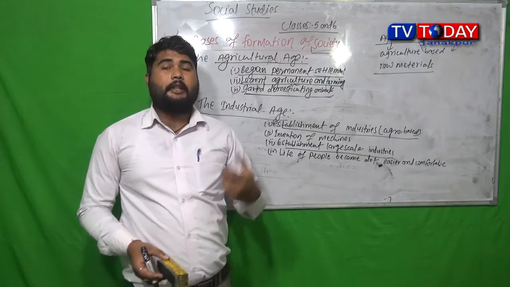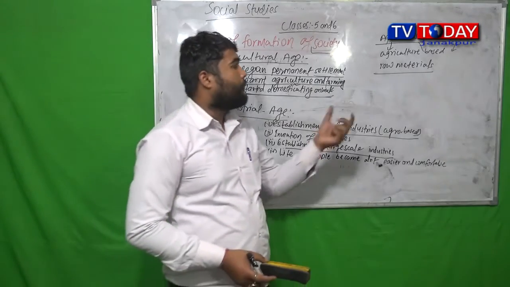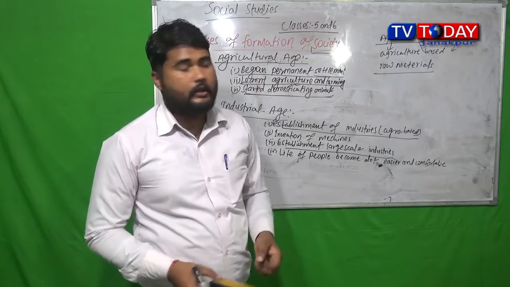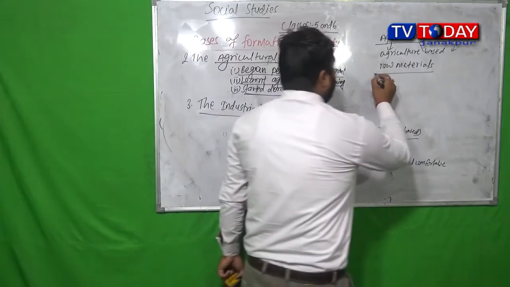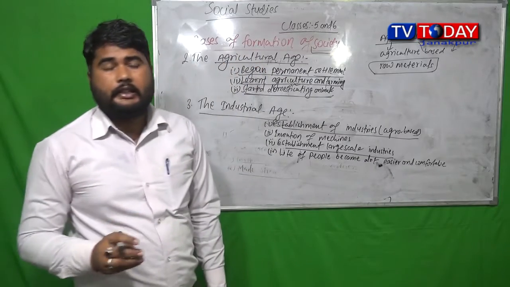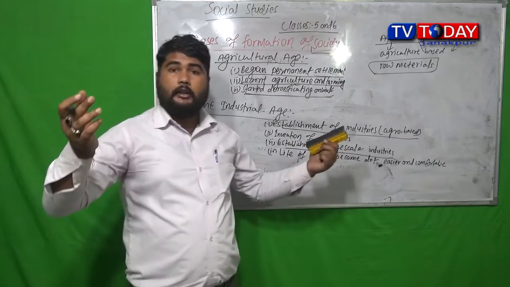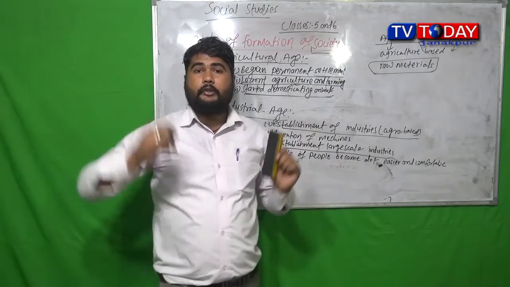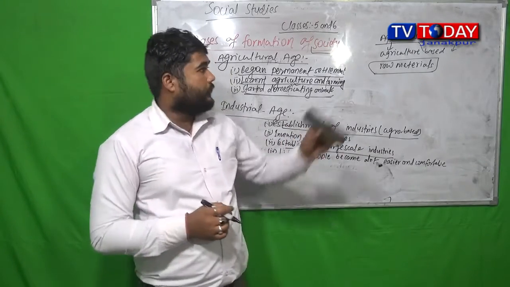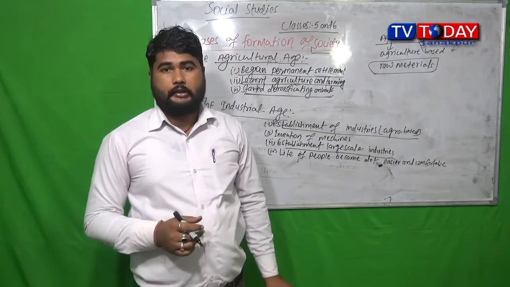So without raw material, there can't be existence of any industries. A raw material can be any. It can be mineral based raw material, agriculture based raw material. So here we are talking about agriculture based raw materials.